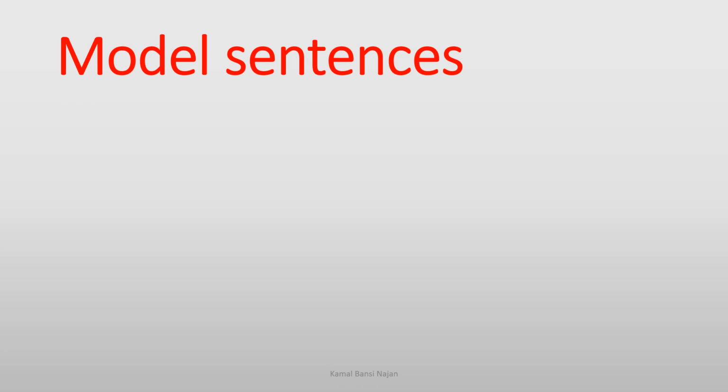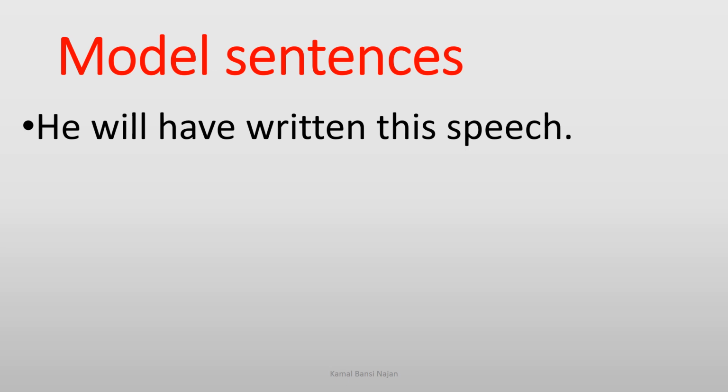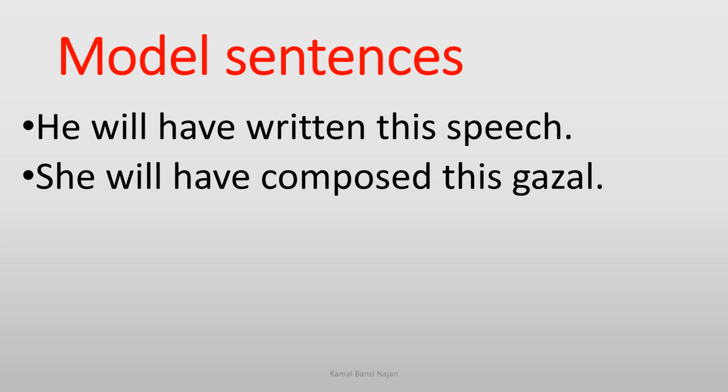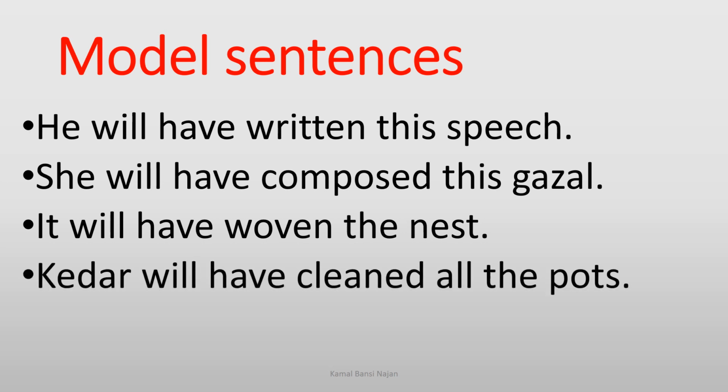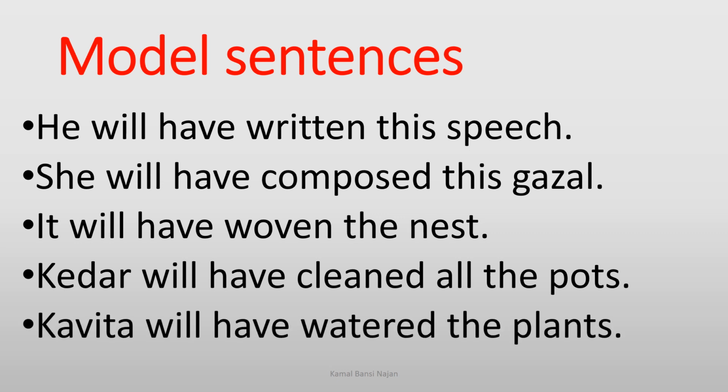See more model sentences. He will have written this speech. She will have composed this ghazal. It will have woven the nest. Kedar will have cleaned all the pots. Kavita will have watered the plants.